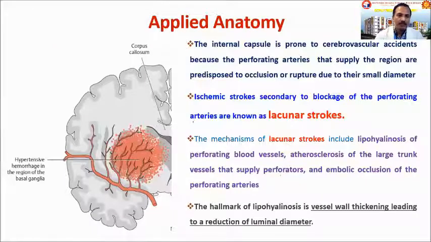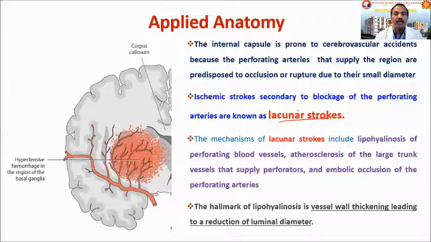Here you can see a picture of a hypertensive hemorrhage in this area of the basal ganglia, where the basal ganglia as well as the internal capsule is involved. Such ischemic strokes secondary to blockage of the perforating arteries are called lacunar strokes. So this internal capsule is prone to cerebrovascular accidents because the perforating arteries that supply the region are predisposed to occlusion or rupture because of their smaller diameter.